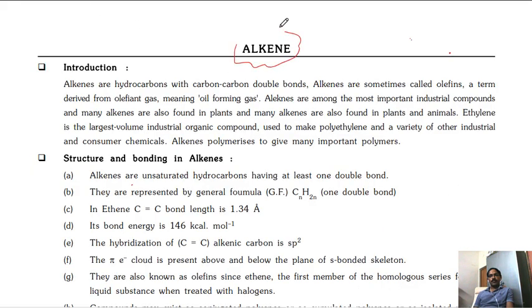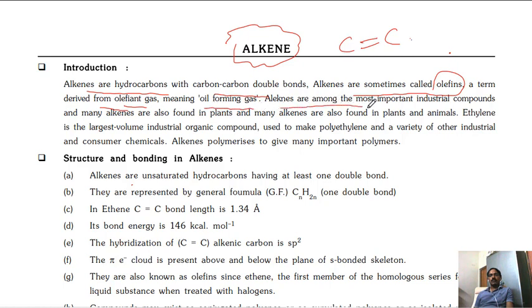Alkenes. What are the alkenes? Alkenes are hydrocarbons with a carbon-carbon double bond, C double bond C. Alkenes are sometimes called olefins. Olefins means oily nature. The term is derived from olefiant gas, meaning oil forming gas.